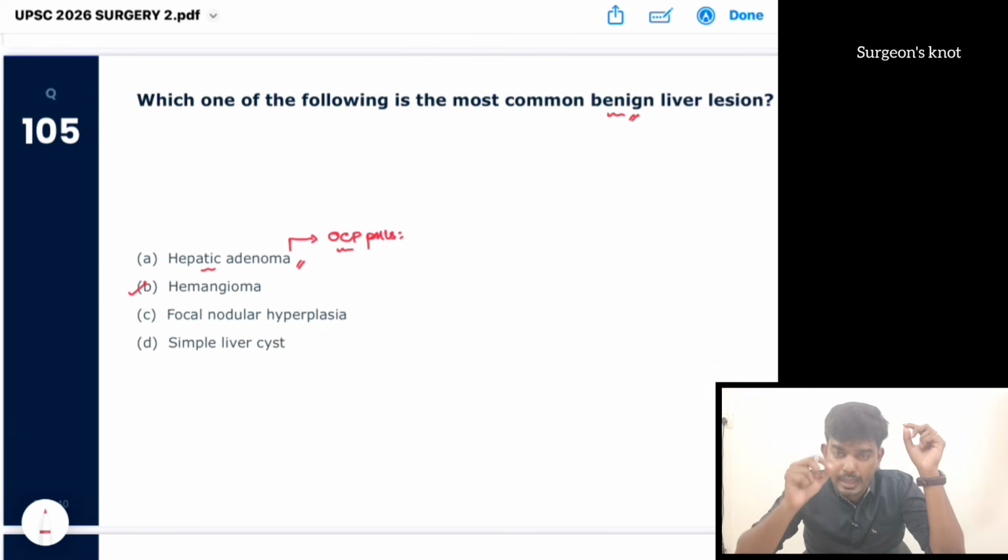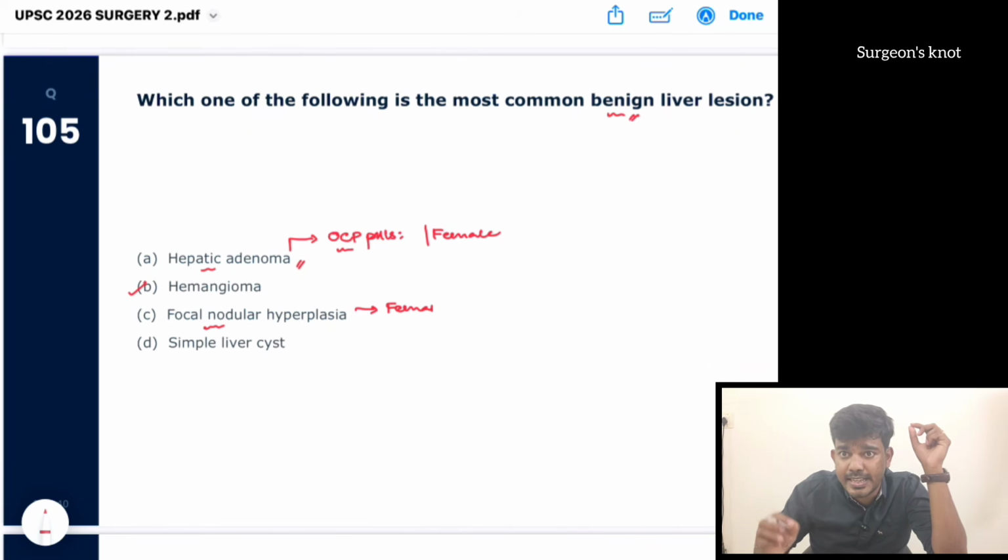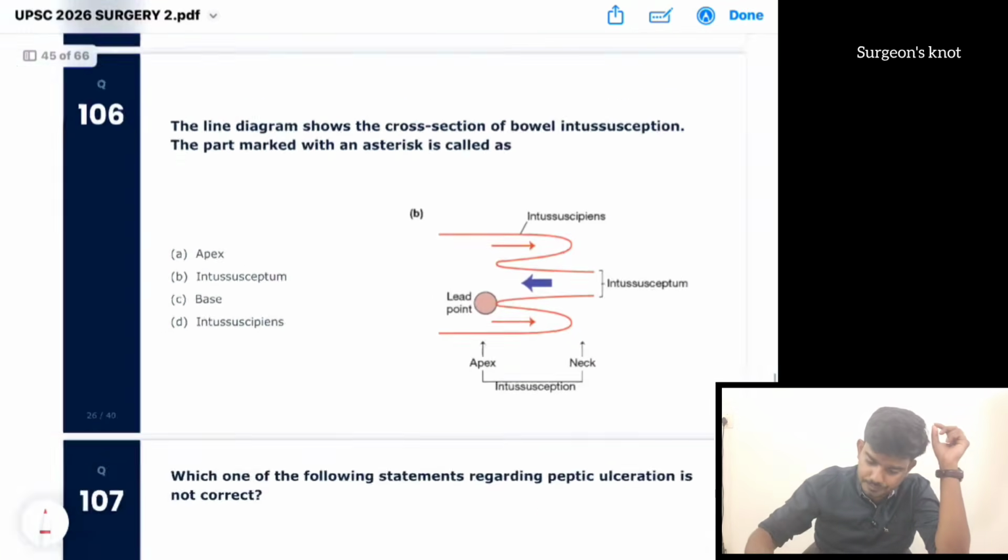Okay, this hepatic adenoma. Then focal nodular hyperplasia is also associated with females. Hepatic adenoma is associated with females on OCP pills. In focal nodular hyperplasia, there will be a central stellate scar. Okay, on CT there will be a central stellate scar in focal nodular hyperplasia.